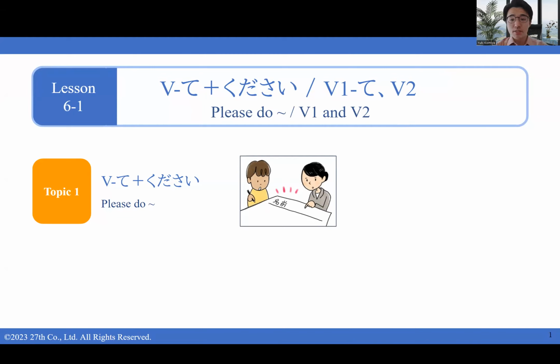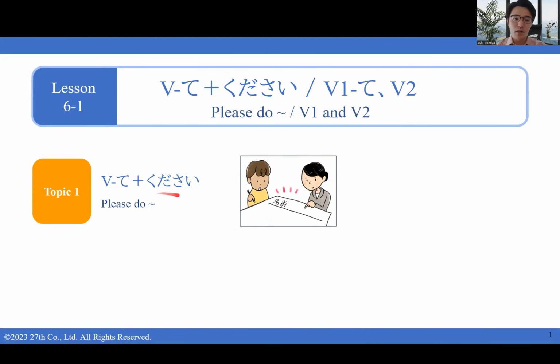So this unit is going to be focusing on many more complicated sentence patterns using verbs. So using verbs and combining with some other sentence patterns, you're going to be learning how to use more functions like making requests or describing many actions and things like that. In this particular lesson, we're going to be learning first of all, how to make polite requests, like please do something. So this is てください.